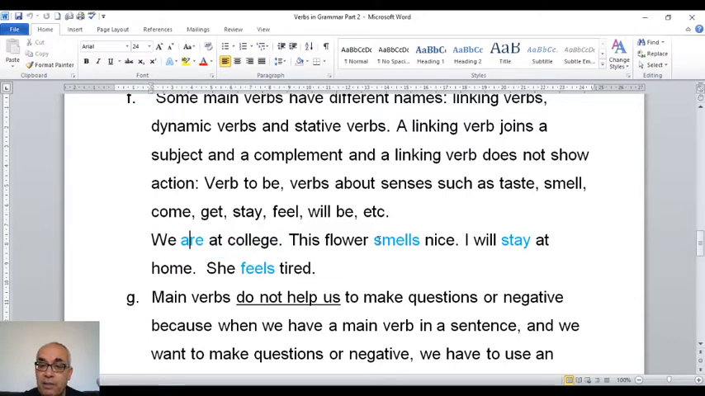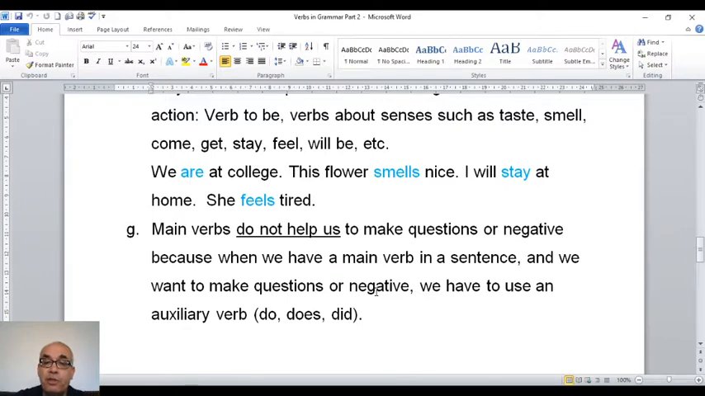The same here, smells is a linking verb. It joins this flower with nice. I will stay at home. Stay joins I with at home. Feels joins she with tired. All these verbs in blue, smells, stay, and feels, all these verbs are what? Linking verbs. So what do they do? They link the subject with the complement. The complement is what comes after the verb.